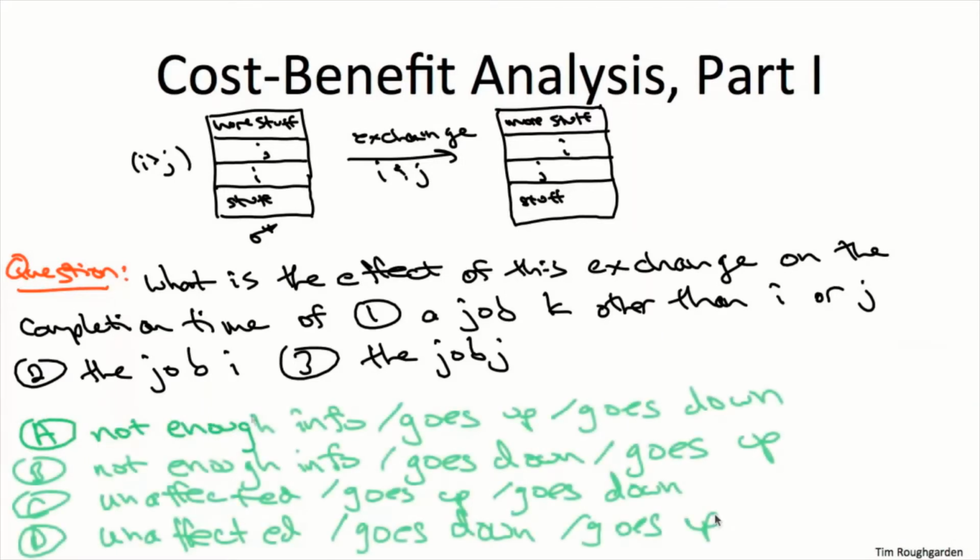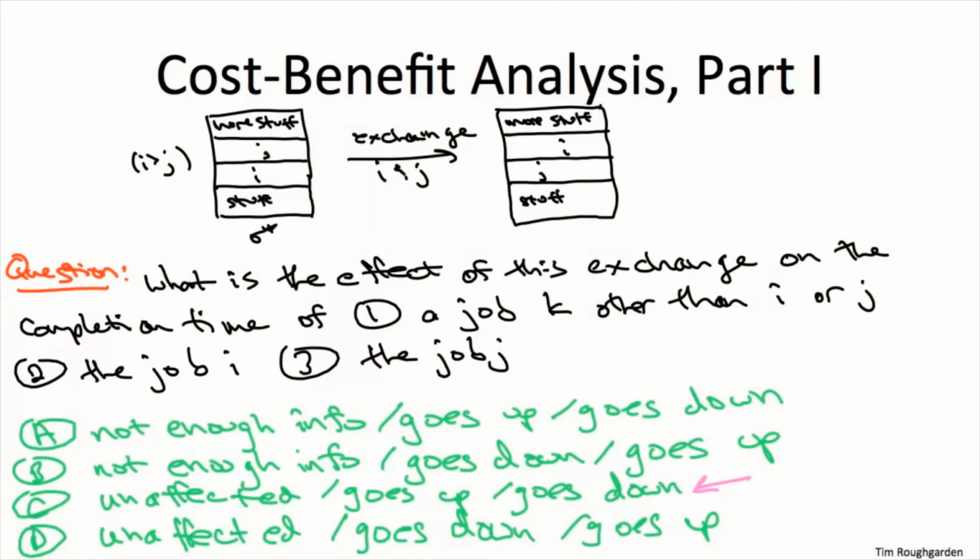Which ones go up, which ones go down, which ones are unaffected, which ones can we not actually predict whether they go up or down? Third answer, jobs other than i and j are unaffected. The completion time of job i goes up and the completion time of job j goes down. So let's review why. Consider a job k other than i or j.